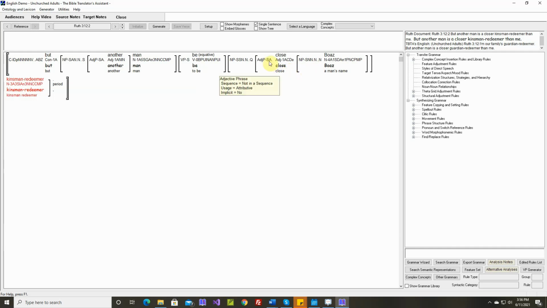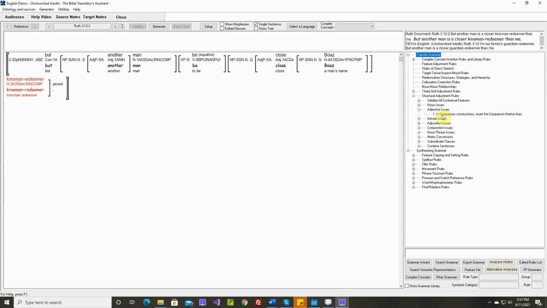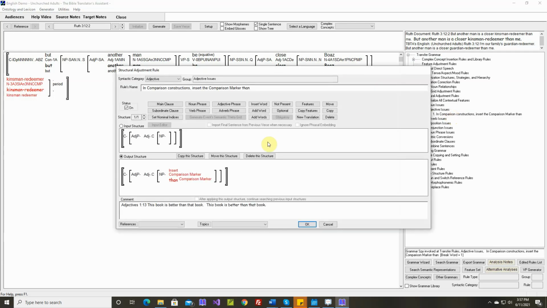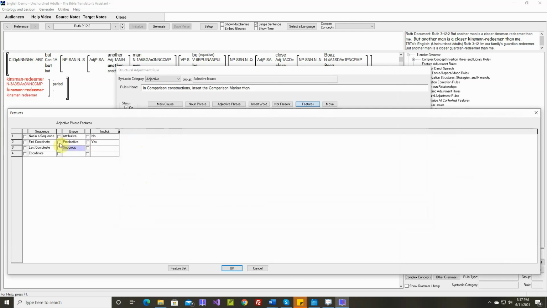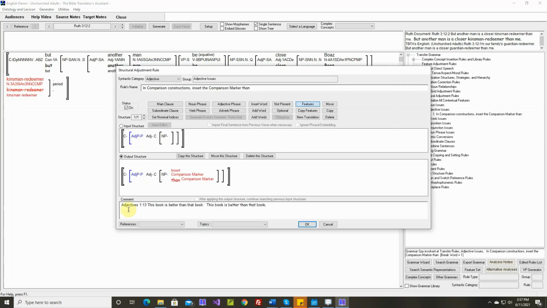But if the adjective phrase is being used attributively, then we want the standard, the noun phrase containing the standard, to come after the head noun. So let's go to our rule right here. We have a rule for comparison constructions already. So this is for predicative, when the adjective is being used predicatively. Let's add a new structure for when the adjective phrase is being used attributively.